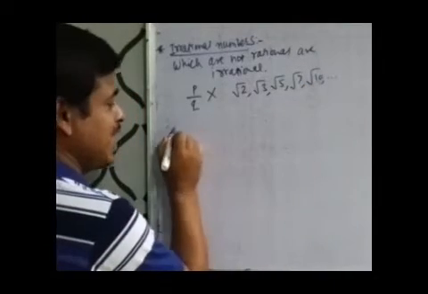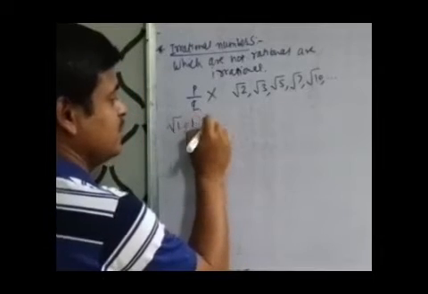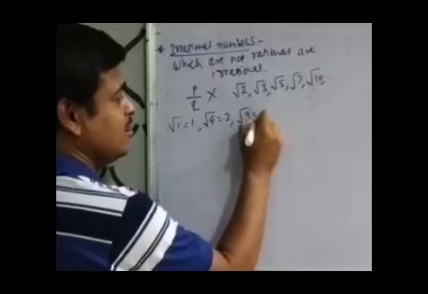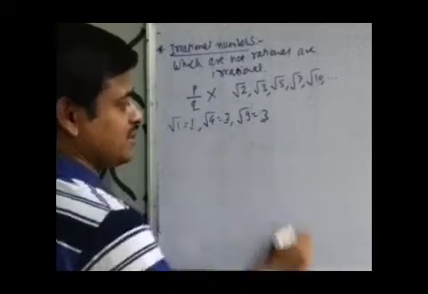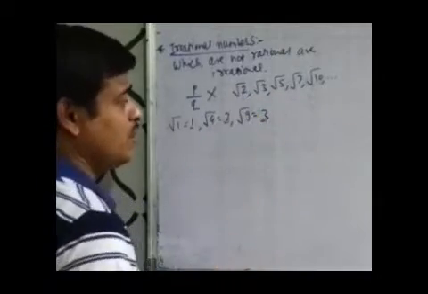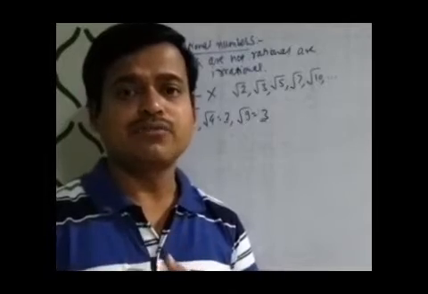We know we can easily tell the root of 1, that is 1, square root of 4 is 2, square root of 9 is 3. These all are rational numbers. But what about these numbers? We already learned the division method of finding the square root of numbers.